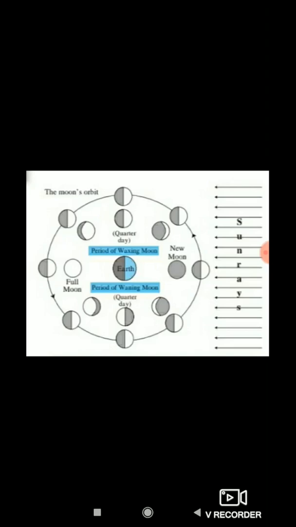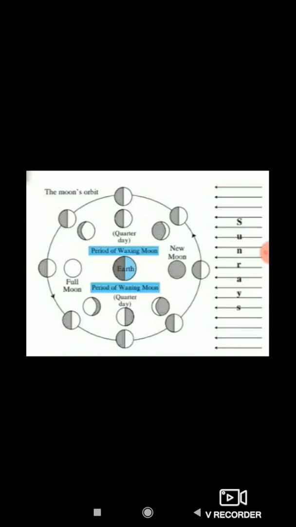On full moon day, the moon is around the earth on the opposite side of the sun, whereas on the new moon day it is positioned between the sun and the earth. On new moon day the moon's position is between the earth and the sun.